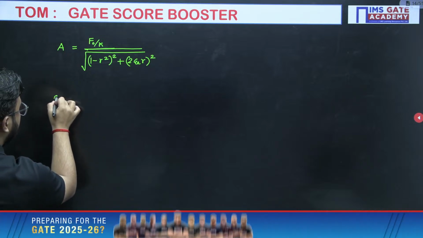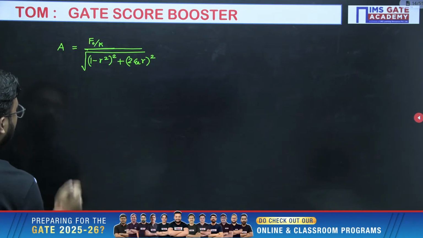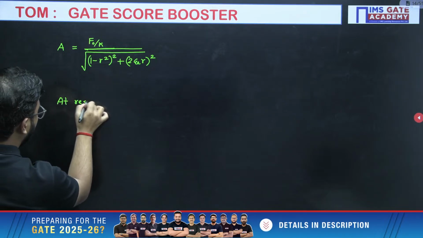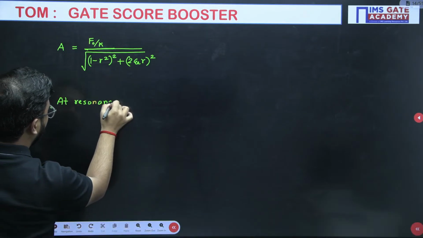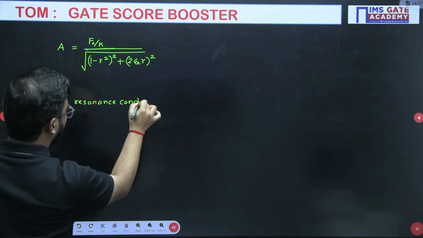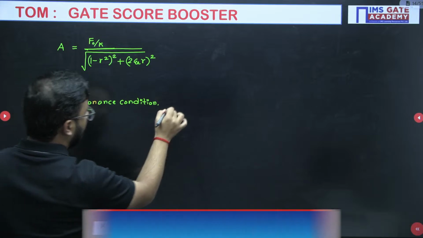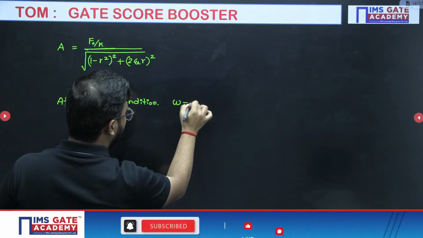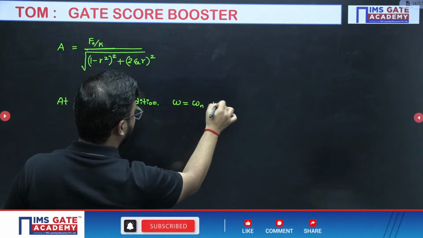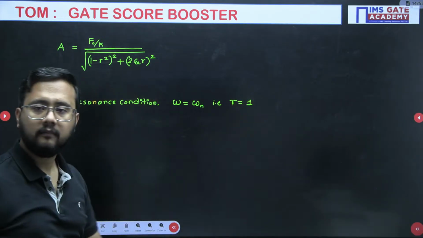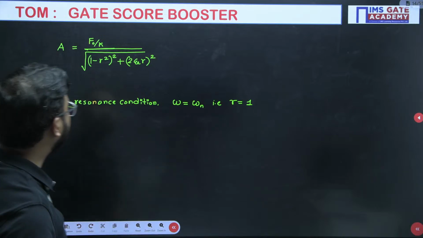Now, as we have a resonance condition, omega equals omega n, that is R value equals 1.